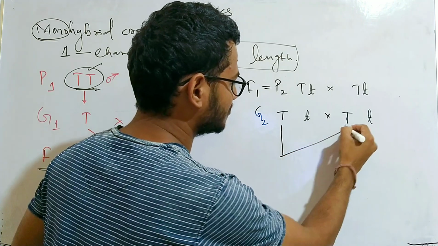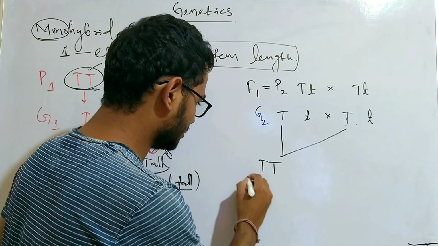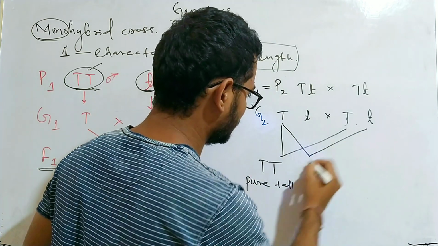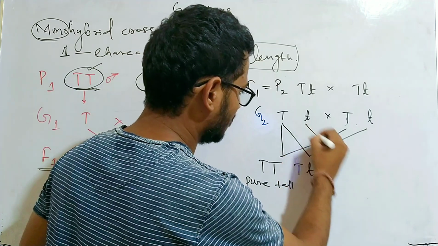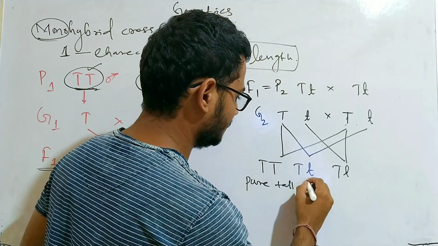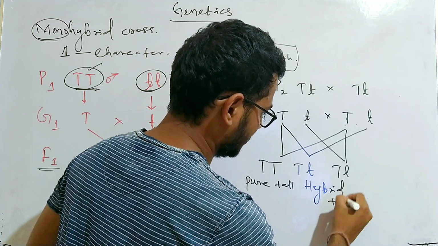When the capital T fuses with the capital T, it will get a homozygous tall plant, a pure tall plant. When the capital T fuses with the small t and the small t fuses with the capital T, in these two cases, it will give you hybrid tall plant.